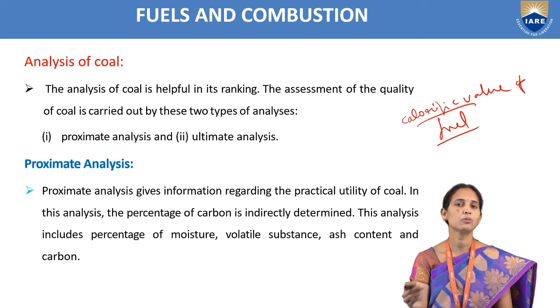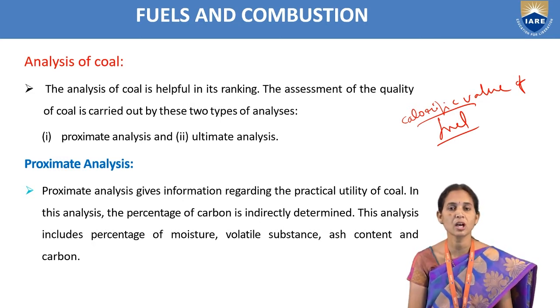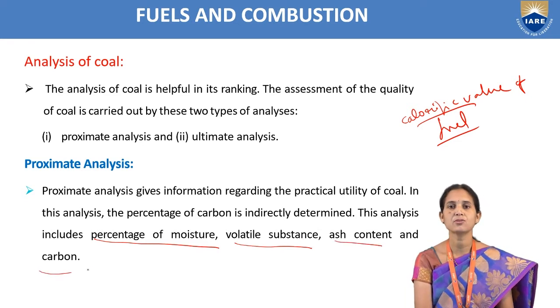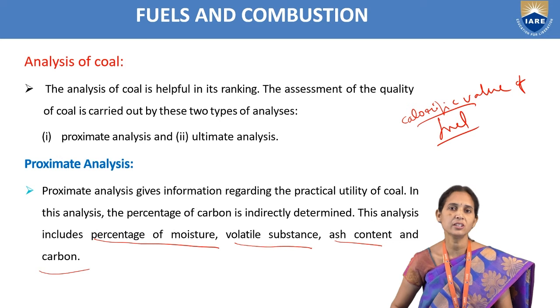So in that way, we have to go for analysis of coal so that we can select a better quality of coal and use it in industries, in the iron industry or steel industry, for heating purpose. In the analysis of coal, there are two types: proximate analysis and ultimate analysis. In proximate analysis, we are going to determine percentage of moisture, percentage of volatile substance, percentage of ash content, and percentage of fixed carbon. This proximate analysis is also known as quantitative analysis.